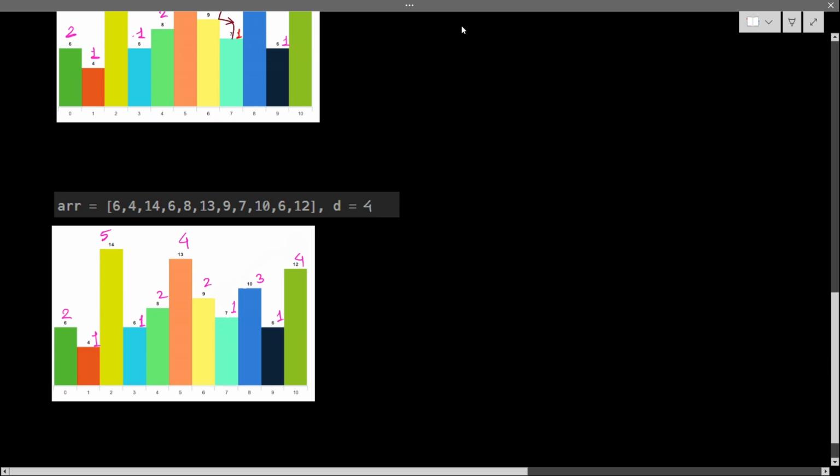Okay. And another case, let's see, 3, 3, this is a given example. So 3, 3, 3. If d equals 3, okay. In that case, this is 0, this is 1, this is 2, this is 3. In this question it is given, I can jump if my current value is strictly greater than, not equal, strictly greater than. So d equals 3, but see here, from here I cannot jump any other place, because everything is the same, right?